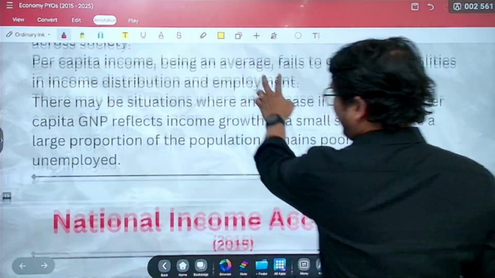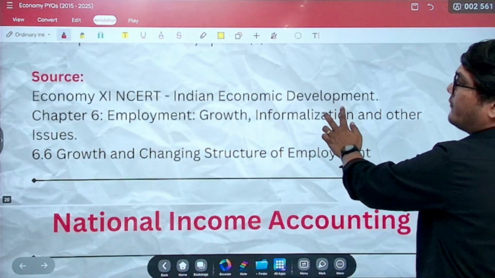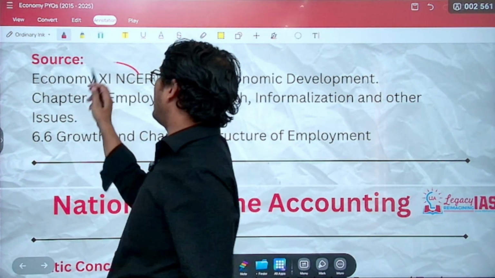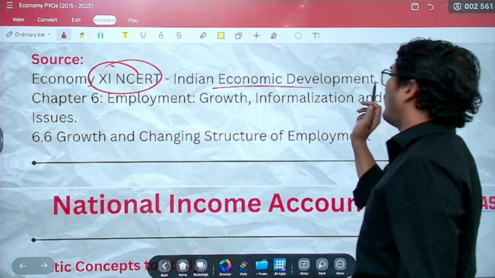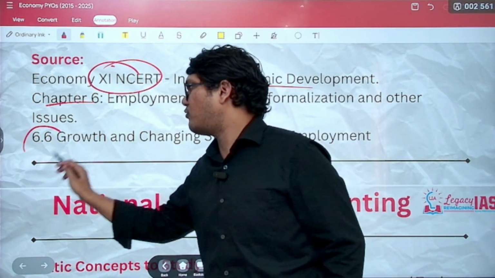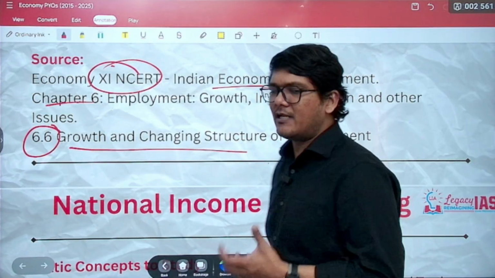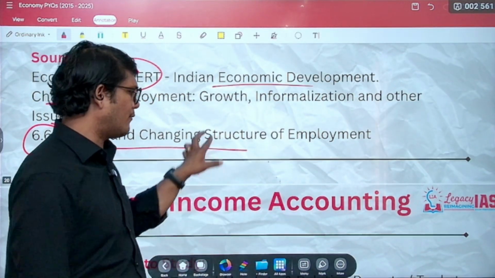We have a detailed explanation for this as well. You can go through that. Now, what has been the source of this question? Economy NCERT of 11th standard, Indian Economic Development, wherein in chapter 6, in point 6.6, this thing is not specifically, but yes, mentioned. Using that, you can solve this question.